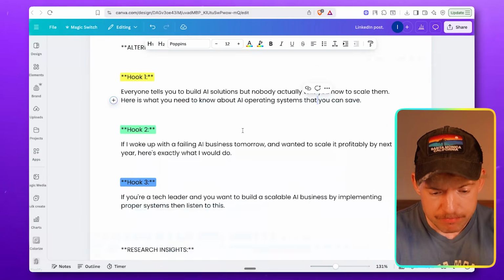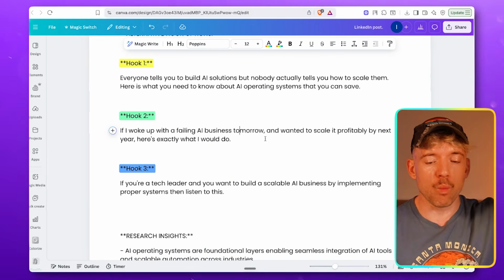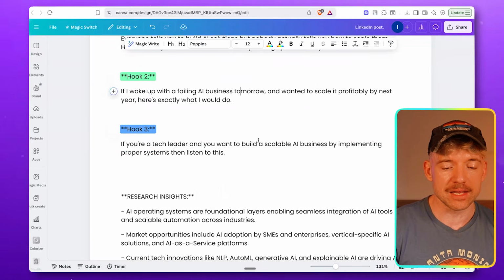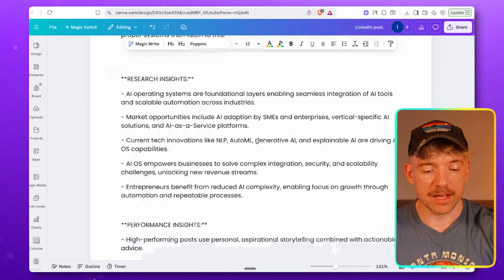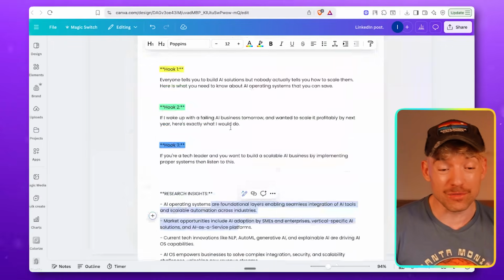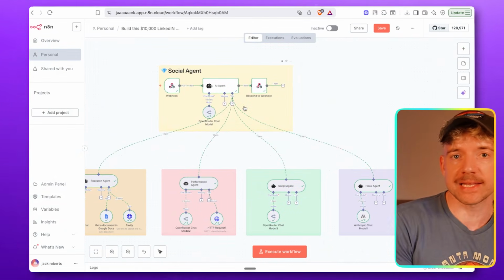So I come back over here. Hook number 2: if I woke up with a failing AI business tomorrow and wanted to scale it profitably by the next year, here's exactly what I would do. Or if you're a tech leader and you want to build a scalable AI business, implement proper systems, and listen to this. And again, guys, we've got research insights. So we've got interesting things down here, and what it will do is grab data. We're going to go ahead and build this together completely step by step.